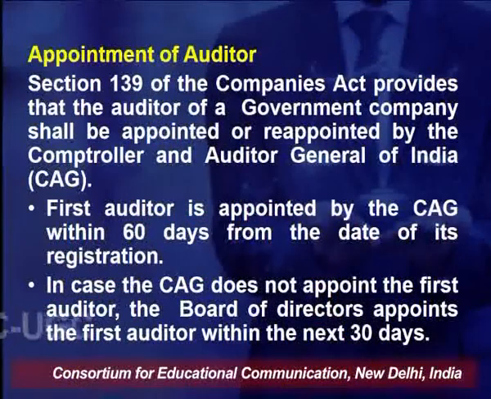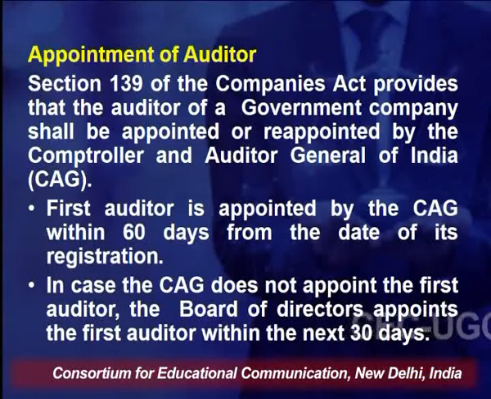Then there are certain requirements as to the appointment of auditors of a government company. Section 139 of the Companies Act provides that the auditor of a government company shall be appointed or reappointed by the Comptroller and Auditor General of India. CAG is the short form of that. So, the auditor of a government company is appointed by the Comptroller and Auditor General of India.